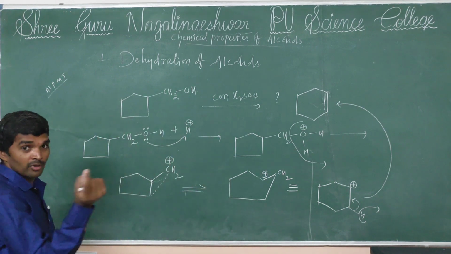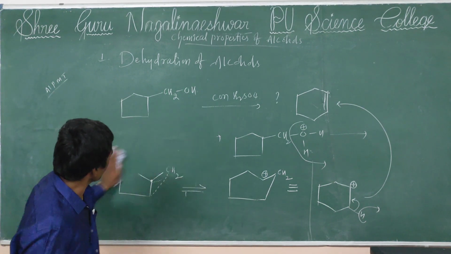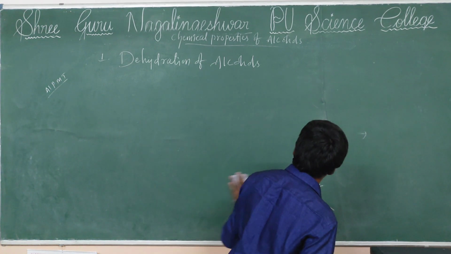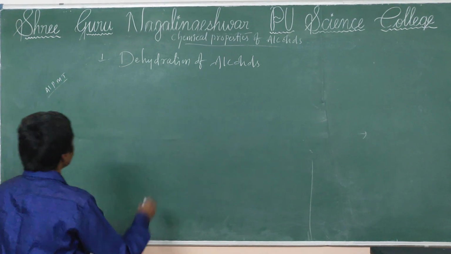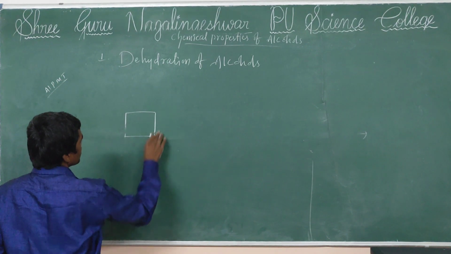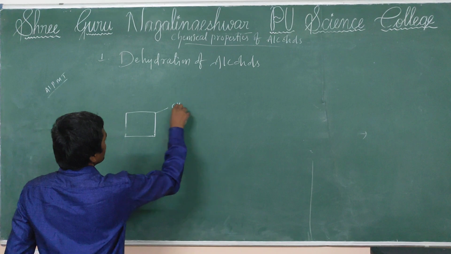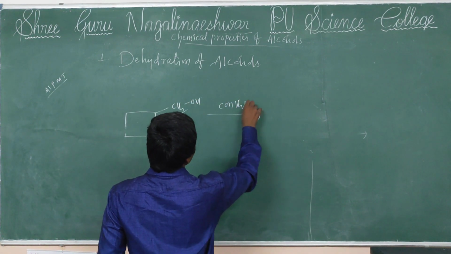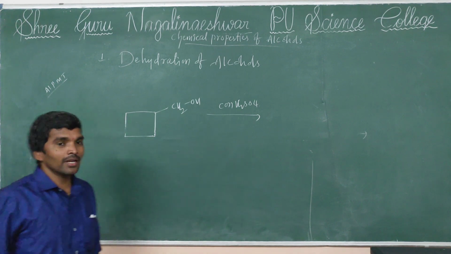Last example, maybe you will give the answer. Here I took a 4-member ring, with concentrated H2SO4. Now tell me the answer.